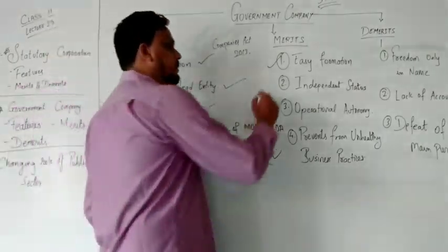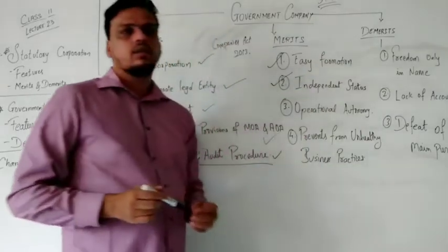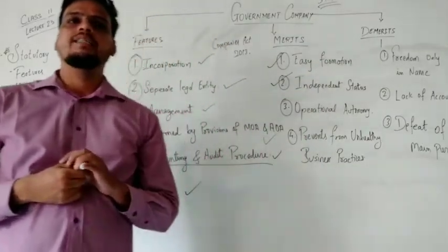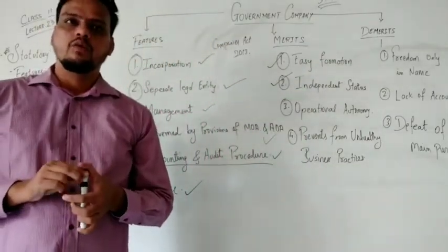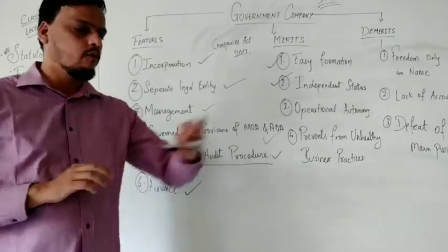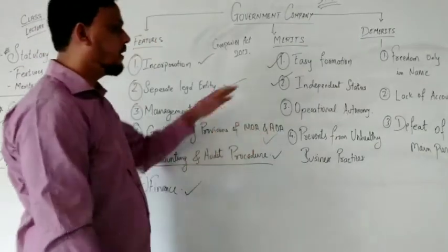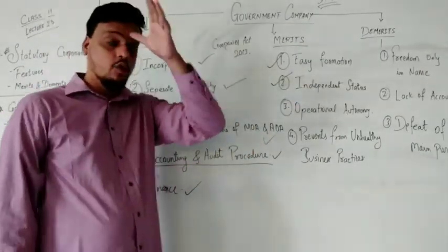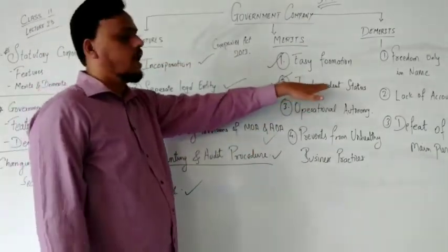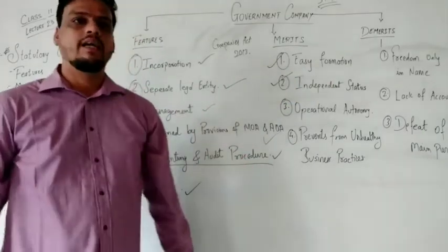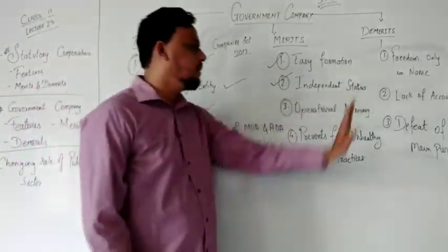Now, what about independent status? Your government company has a separate legal entity. The government is not interfering in day-to-day transactions, but it has certain control over them. Day-to-day transactions are taken care of by the board of directors. So it is considered as independent status.